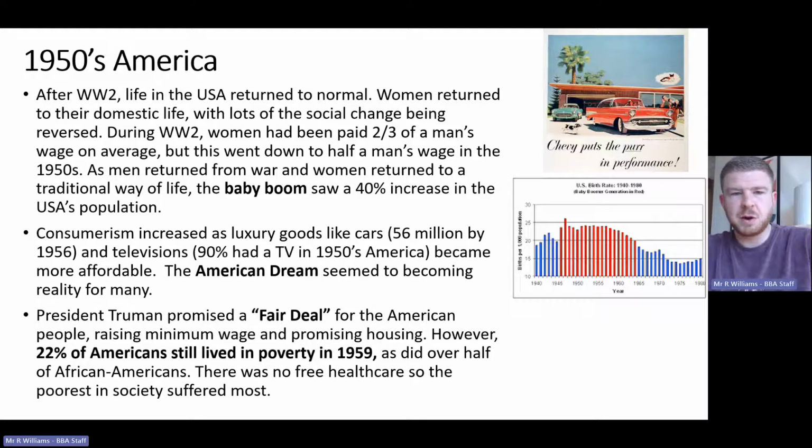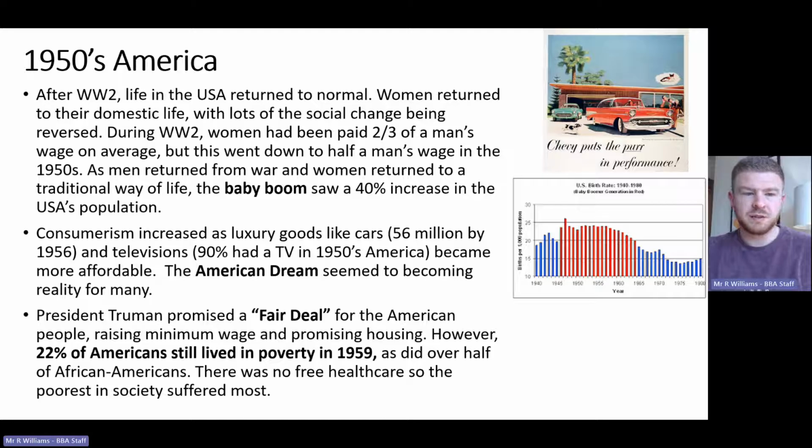We also see in 1950s America a rise in consumerism. Luxury goods that have been available since the 1920s, like cars, have another spike. So we have 56 million cars by 1956, and 90% of Americans have a TV in the 1950s, which massively dwarfs what we would have seen in Britain at that same time. And for many, this was seen as proof of the American dream, that idea that you can start off poor, but America is a place where dreams can come true and you can rise to the top of society and create a comfortable, wealthy life for yourself.